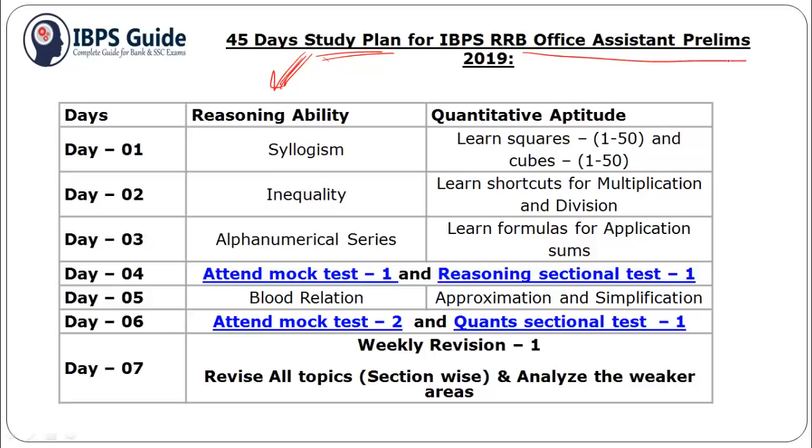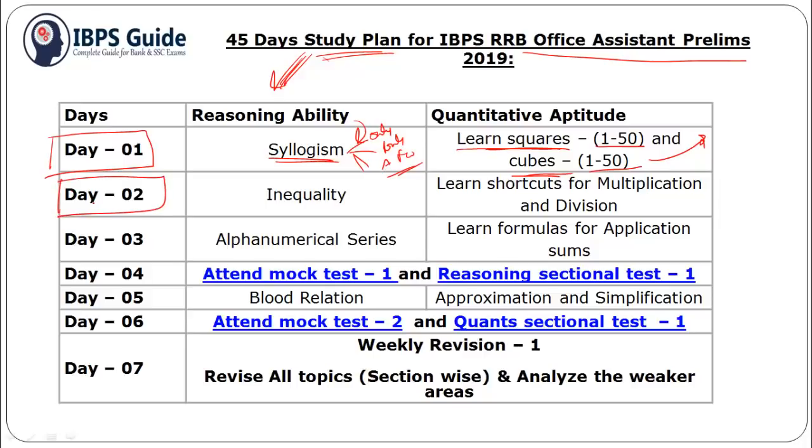RRB Office Assistant pre-examination. So for day 1, for reasoning, you can boost up all your knowledge about coding. You can practice coding questions, and for quantitative aptitude you should learn squares and cubes. You should also practice a few types of coding questions and learn squares from 1 to 50 and cubes 1 to 50, so that you can boost up your simplification and calculation tricks.